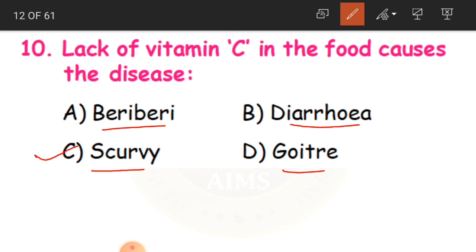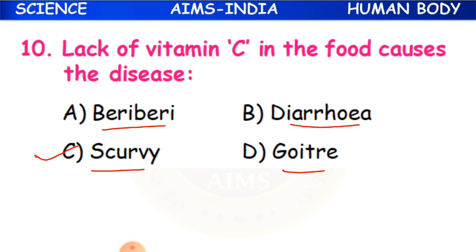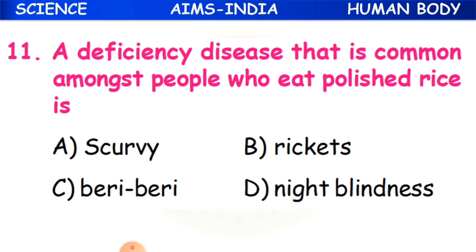So vitamin C you have found rich in citrus fruits. So you have to take them in good amount so that you will not get such types of diseases, that is scurvy.